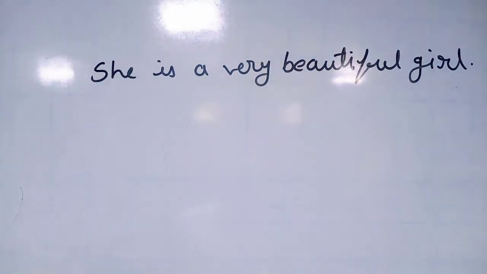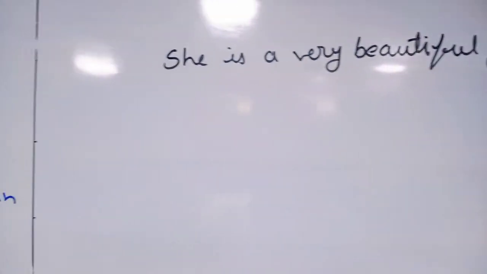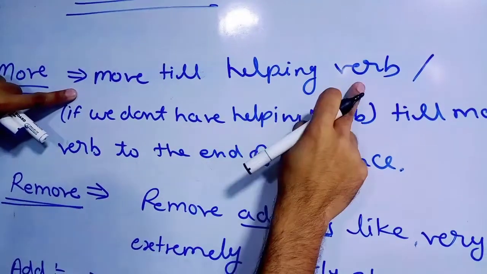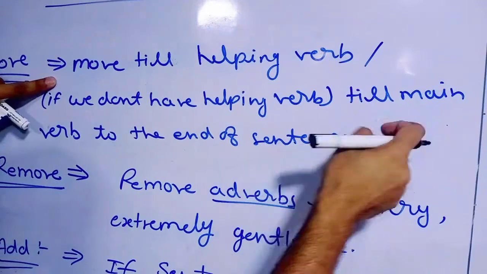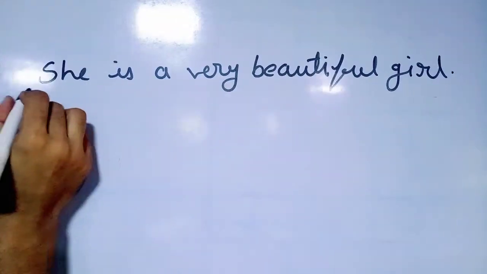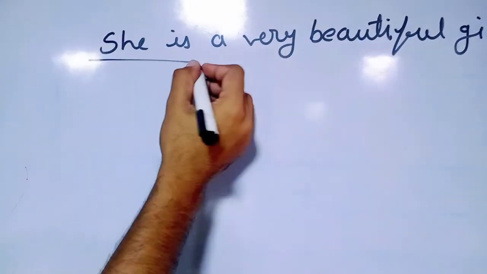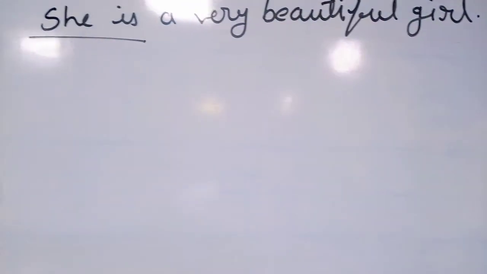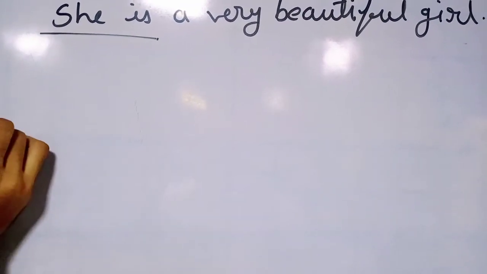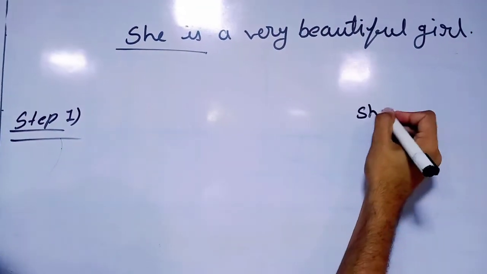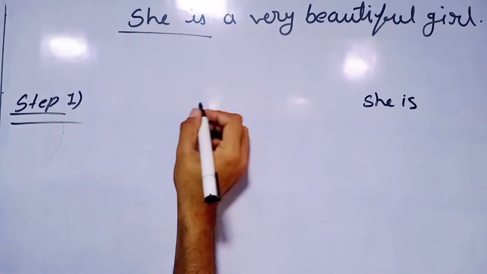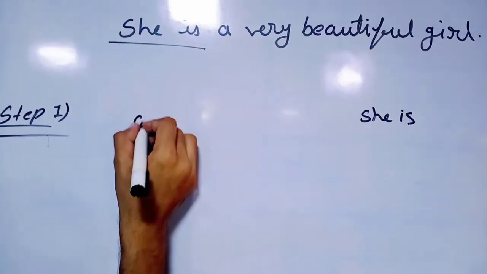Now take the first step, that is move. You can see over here, move till the helping verb. If we don't have a helping verb, move till the main verb. Let's see, here we have the helping verb. Move till the helping verb at the end of the sentence. So first, step 1, that is we are going to put "She is" at the end, and whatever remains, write it here.